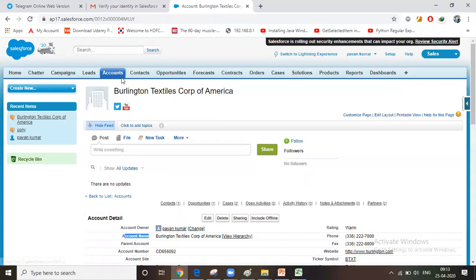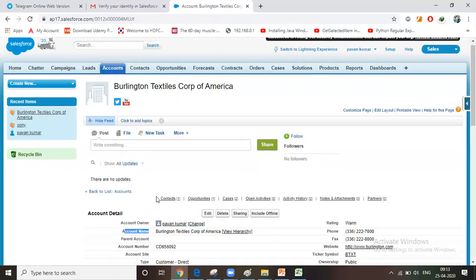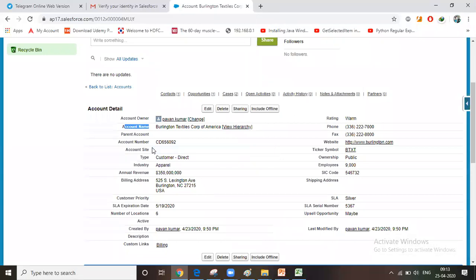Objects are visible in the form of tabs. A collection of objects is nothing but an application. An application is a collection of objects. An object is a collection of fields. An object is a collection of records.